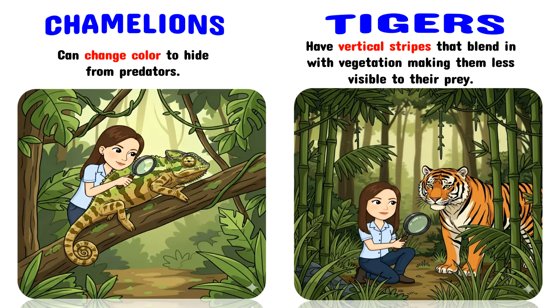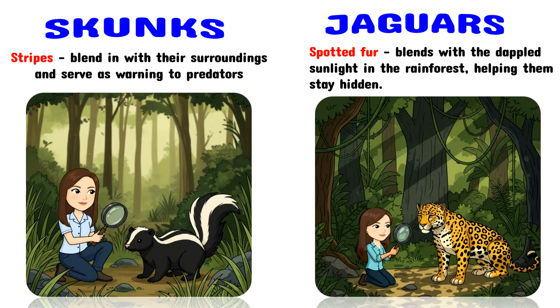Chameleons can change color to hide from predators, while tigers have vertical stripes that blend in with vegetation, making them less visible to their prey. Meanwhile, skunks have stripes that help them blend in with their surroundings and at the same time serve as warning to predators. Jaguars' spotted fur blends with the dappled sunlight in the rainforest, helping them stay hidden.